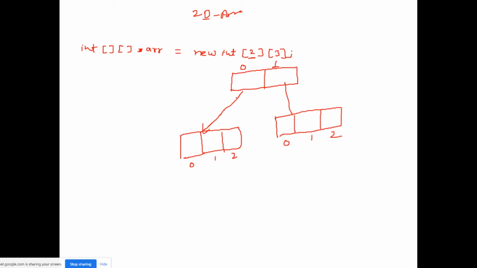So actually internally this is not the case. Internally in the operating system, do you think it will be defined with indexes like this? No. Here you have 0 index that will have its own indexes internally. So you can understand it this way: there will be an array of size 2, and inside that size 2 array there will be another array of size 3, and 2 such arrays will be there, right? Suppose, let me do some part of it again.